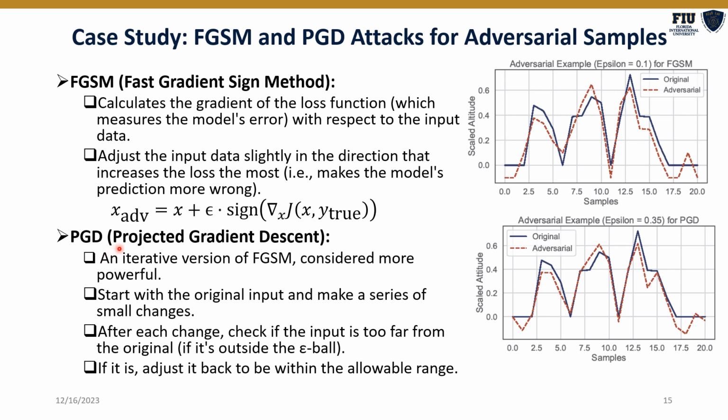The second method, projected gradient descent, PGD, which is an iterative version of FGSM, is more stealthy. It adds some changes to the input data and measures how far it is from the original. If it is too far, it adjusts it back so that it is within the allowable range. As can be seen on the right-hand side are the FGSM attack with epsilon, or perturbation, 0.1 and PGD with epsilon 0.35.